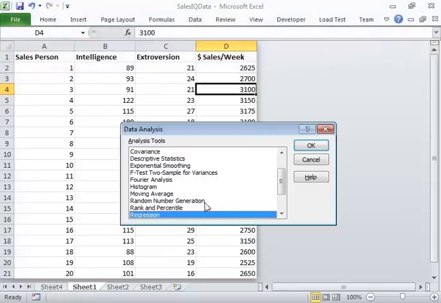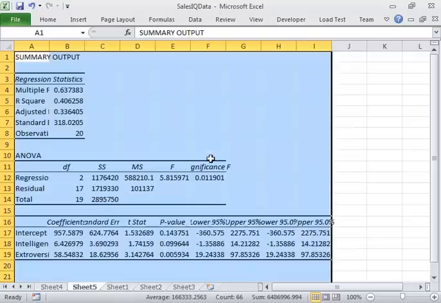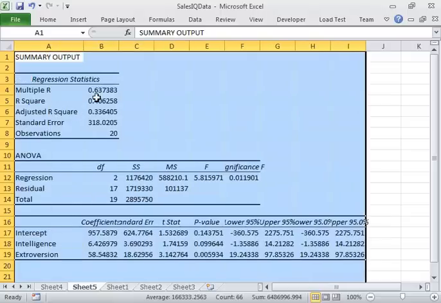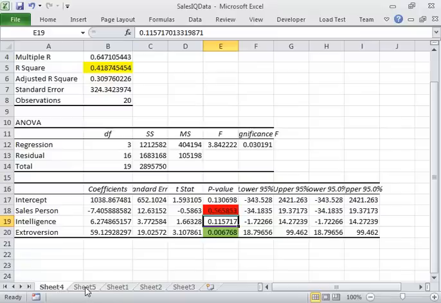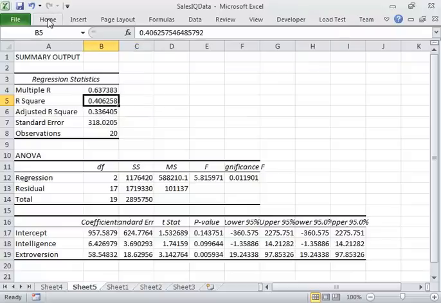So I'm going to go back and do my regression. But now for my X range, I'm just going to pick intelligence and extroversion and run it again. My R-squared is 40.6%. Before it was 41, so my R-squared is actually slightly lower, which makes it still worrisome. My intercept is 0.14, which is above 0.05, which means that it has a fairly good chance of not being related. My intelligence has a p-value of 0.09, which is also above 0.05, but it's lower than it is for the intercept.